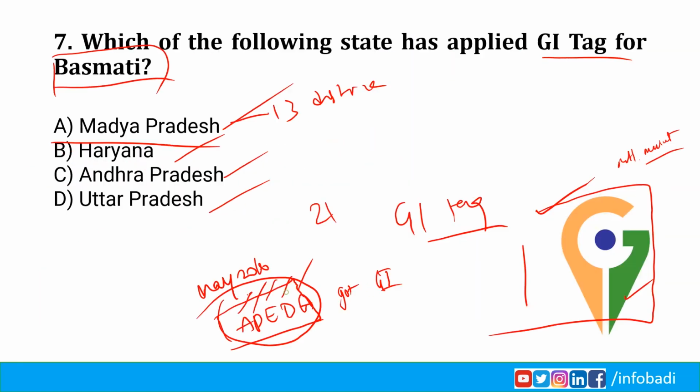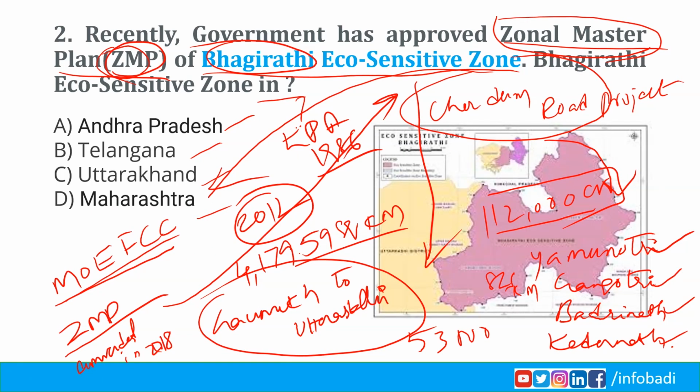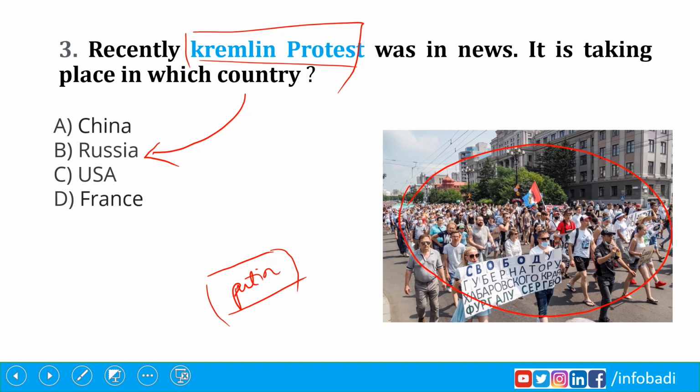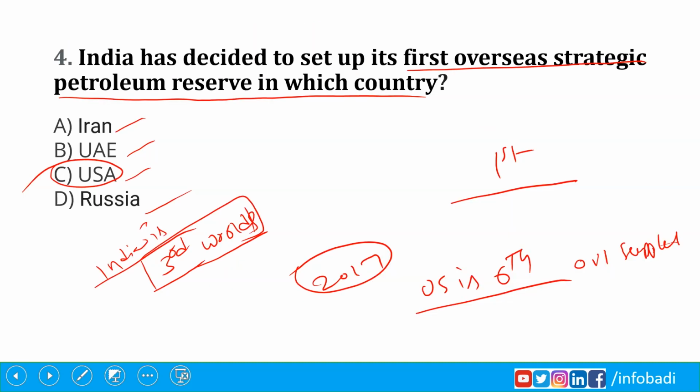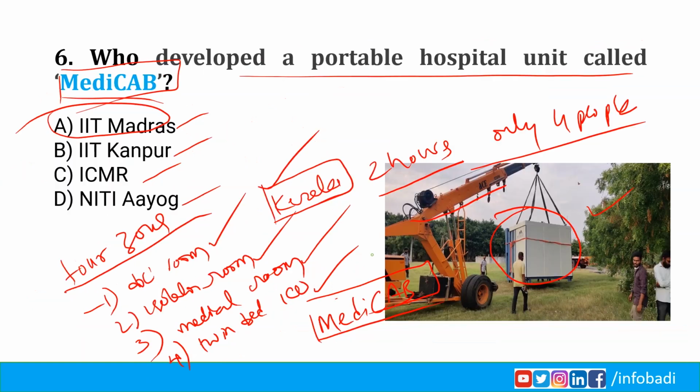So once again look at all these questions. BlackRock is a malware. Recently government has approved Zonal Master Plan of Bhagirathi Eco-Sensitive Zone. This Bhagirathi Eco-Sensitive Zone is in Uttarakhand. Kremlin project related to Russia. India has decided to set up its first overseas strategic petroleum reserve with USA. Global Multidimensional Poverty Index launched by United Nations Development Programme UNDP. The Medicab is developed by IIT Madras.